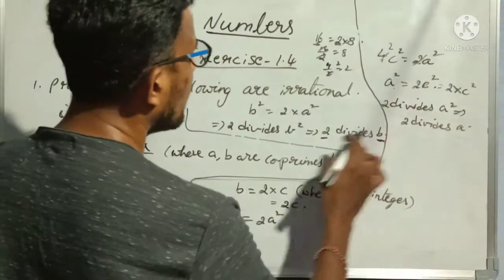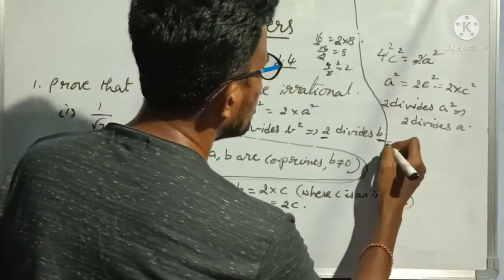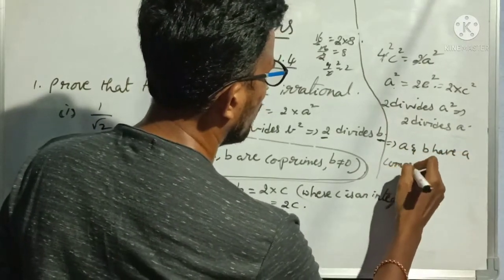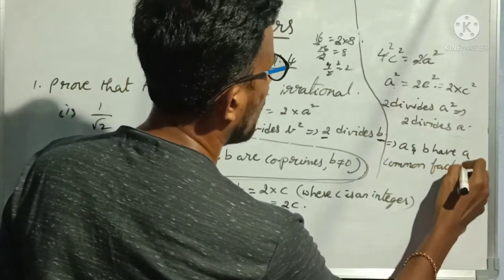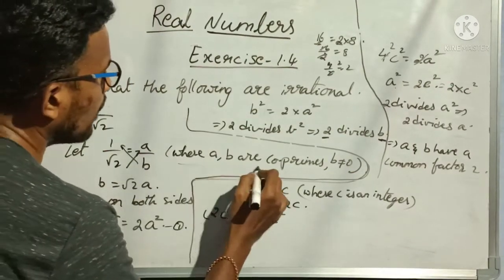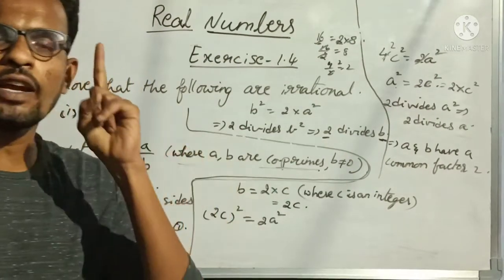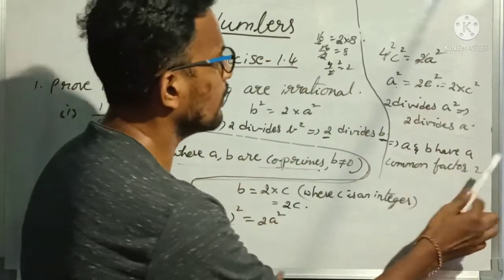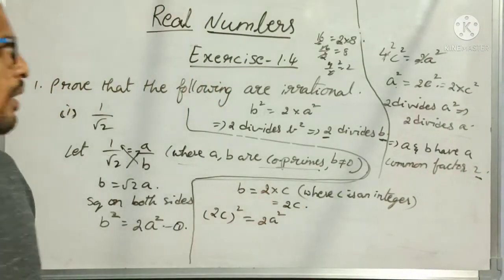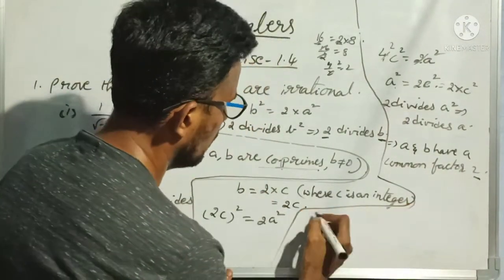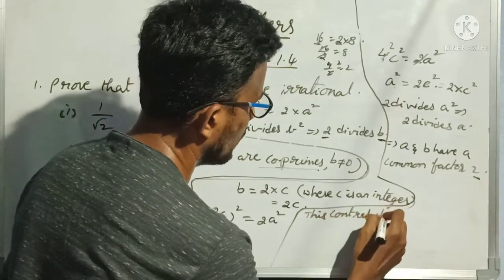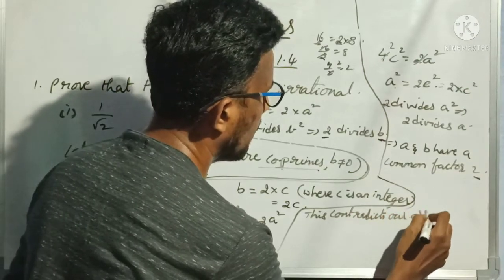That's why, see here, 2 divides b and 2 divides a. This implies a and b have a common factor 2. But what we are saying? We are saying that a, b are co-primes, meaning they have only common factor 1. But we are coming to the conclusion that a and b have one more common factor 2. So this contradicts our assumption.